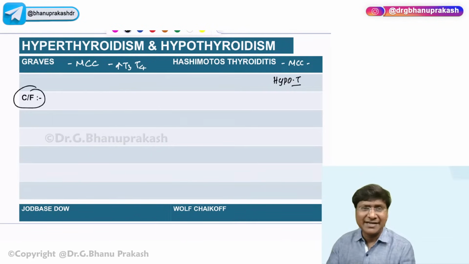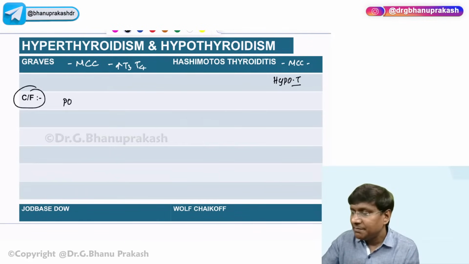Clinical features: what features will these patients have? Very important, they will have palpitations. They will have hypertension, heat intolerance, weight loss, profuse sweating, and increased appetite.